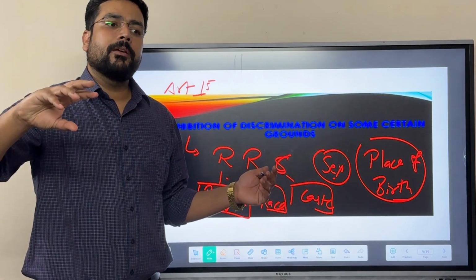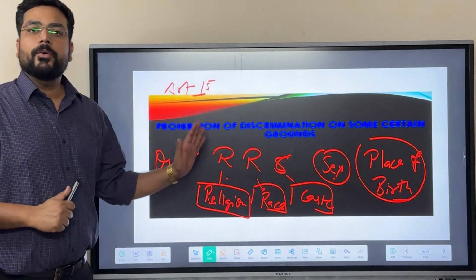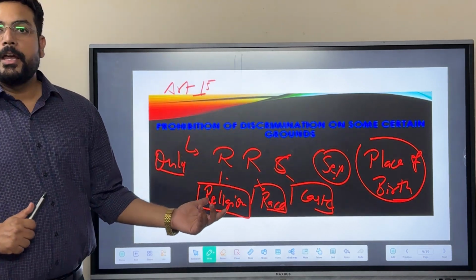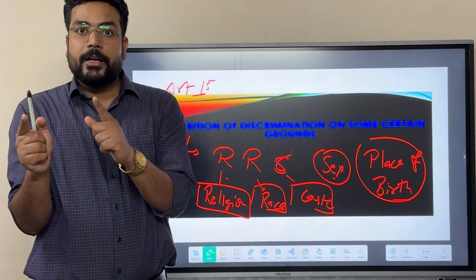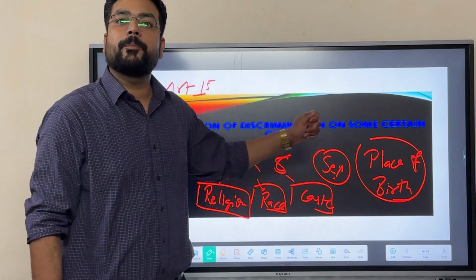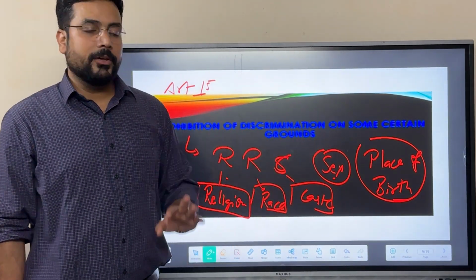That's an interpretation of this particular article. It talks about the prohibition of discrimination on these grounds. It means an individual can never be discriminated on the grounds of religion, race, sex, caste, or place of birth. 5 grounds only. Apart from that, discrimination can be made.